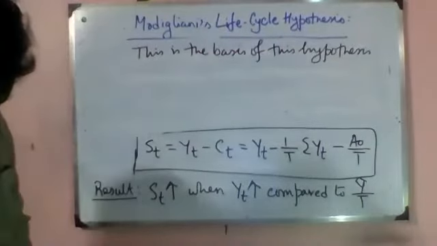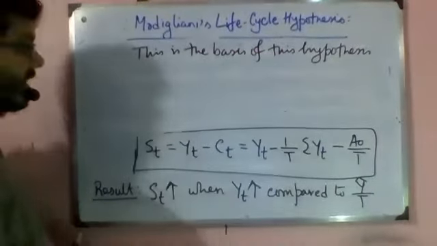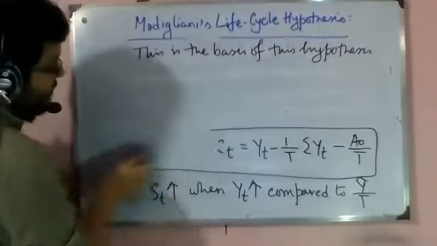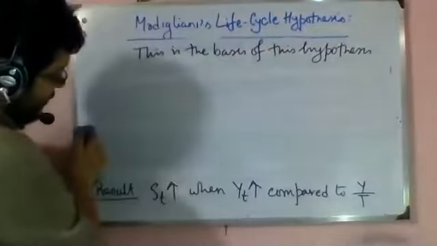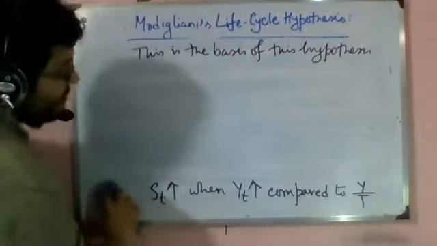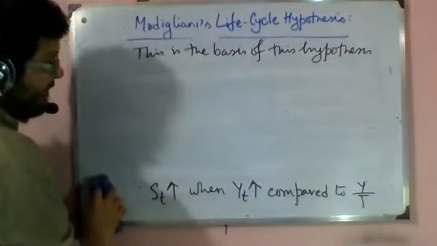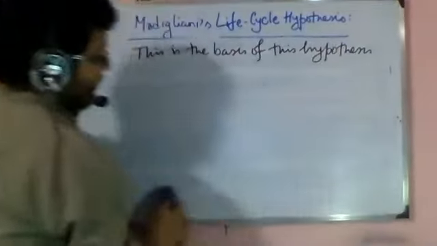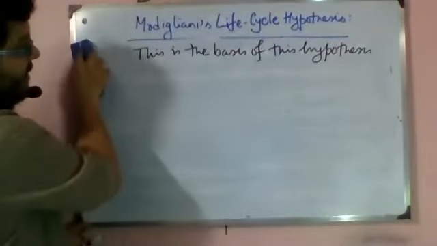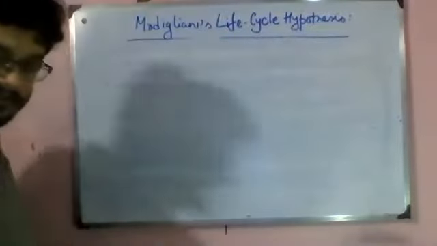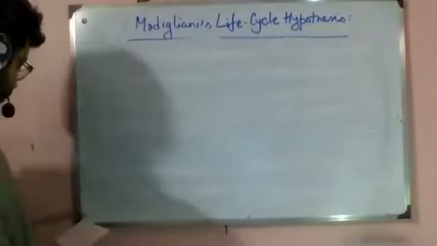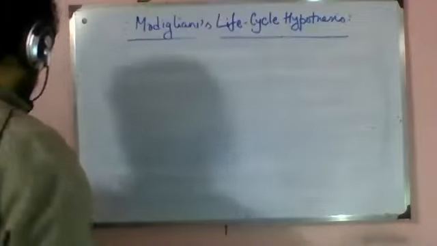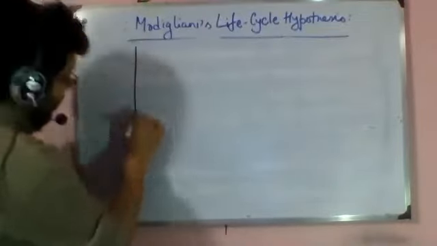So now we will draw a diagram in which we will see how income and savings change, because consumption smoothing has been done. So the two things that will change are income and savings. How are income and savings going to change in a person's life according to Modigliani's hypothesis?